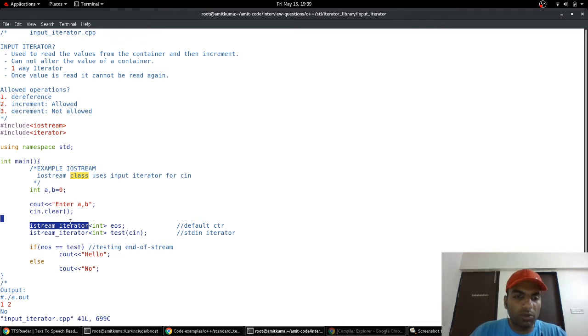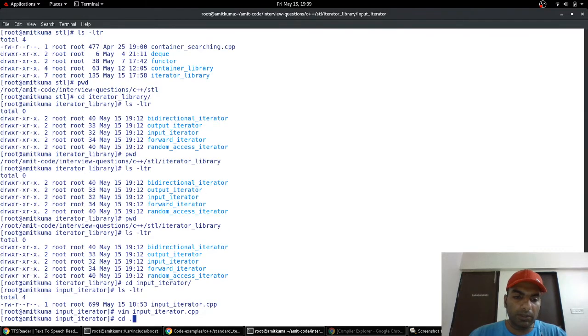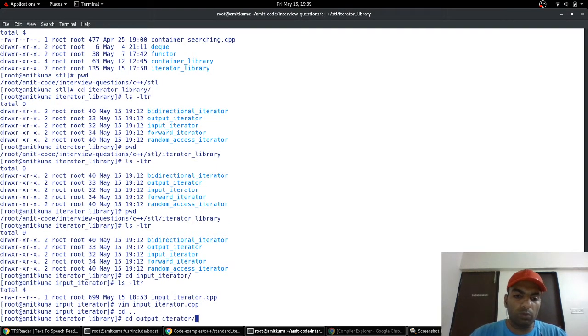So here what we are doing is, we have created an iterator of the istream class. Then we are just comparing the iterators. If the iterators are found equal, then we'll print hello, otherwise we'll print no. So increment and equality checks are allowed on input iterators. So this is the first one, input iterator. Then let's move to the output iterator.